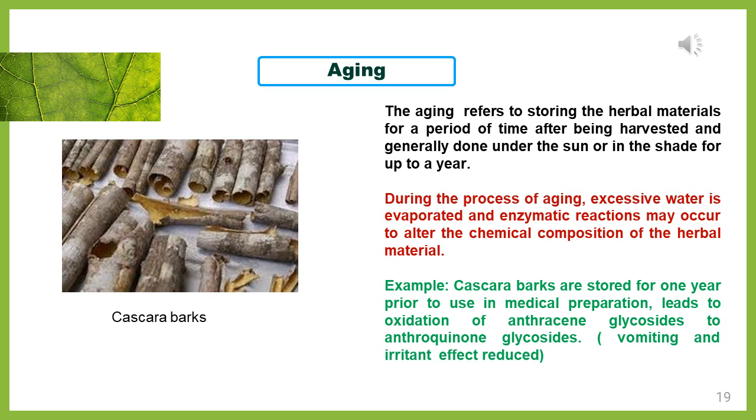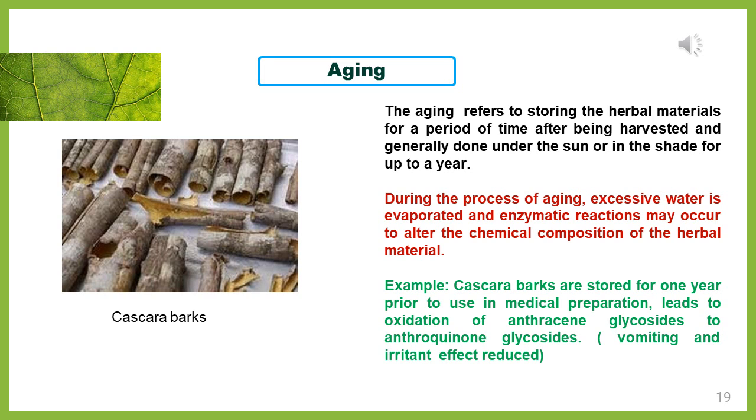During the process of aging, excessive water is evaporated and enzymatic reactions may also occur to alter the chemical composition of the herbal material. So while you are doing the aging process, excessive moisture content will be removed, and some chemical reactions, such as fermentation, will occur within that herbal material, so that the chemical composition will also get altered. One best example is cascara bark.